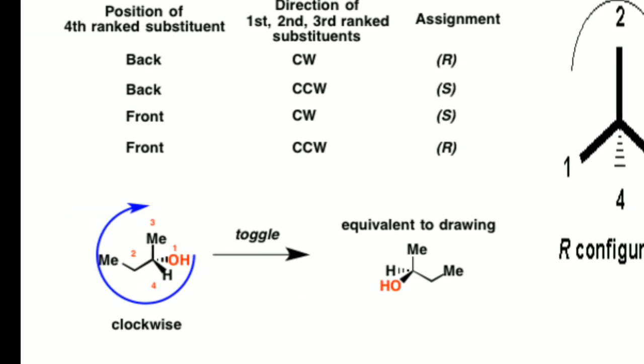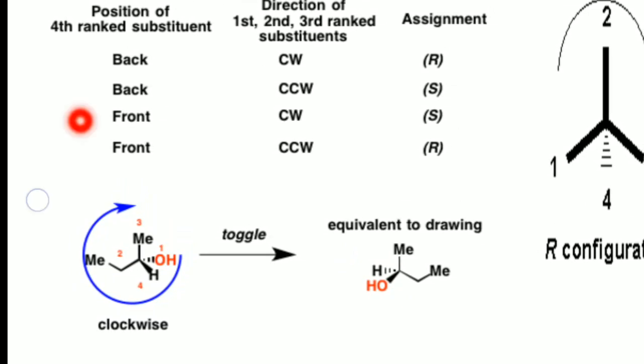Next, another example is given in the slide below. OH has more priority because of its atomic number, oxygen atomic number 8. This is methyl, this is ethyl. The ethyl group will naturally be given second priority. So 1, 2, 3, this is a clockwise direction of arrangement. So it is given as R configuration, equivalent to drawing the same thing.